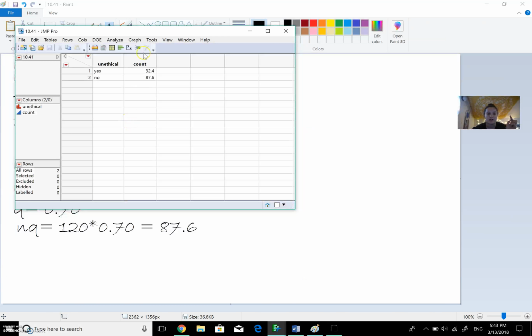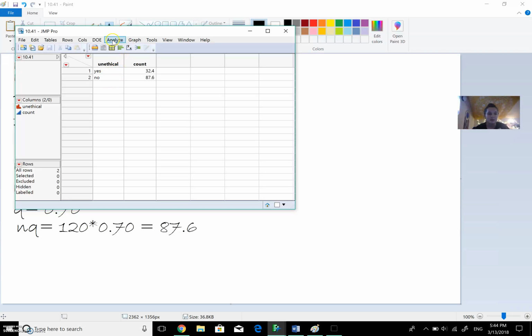I already did it all out, but all I have to do is make a table with a column for unethical, yes and no. For my count, I took 27% of the n, which is 120, which is 32.4, and then I did 120 minus that to get the no, or you could use the remainder, which is 73%. Either way, you get the same answer, which is 87.6 for the no.